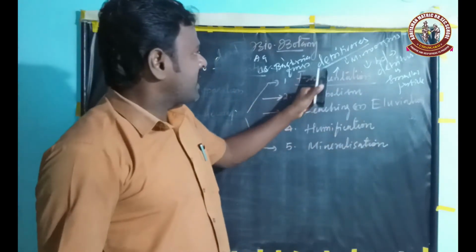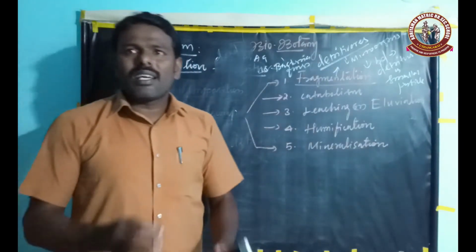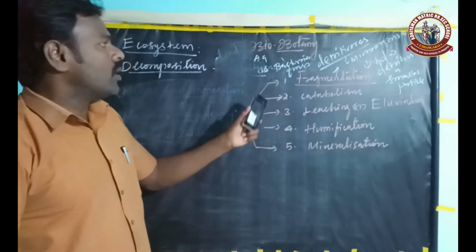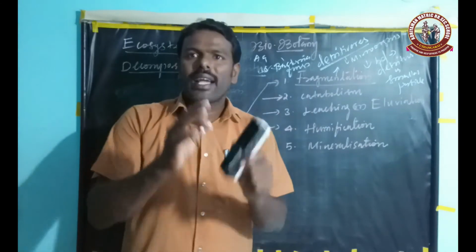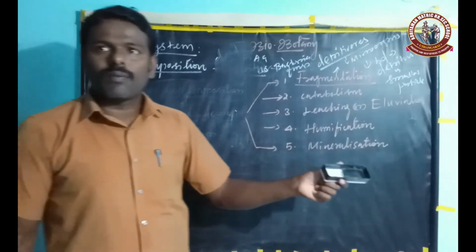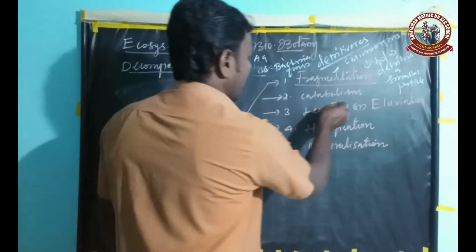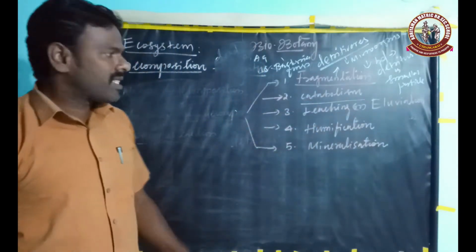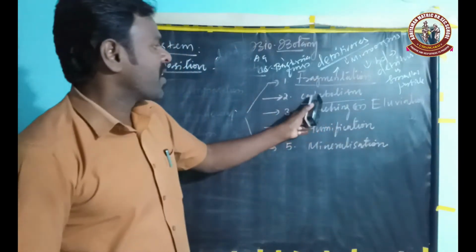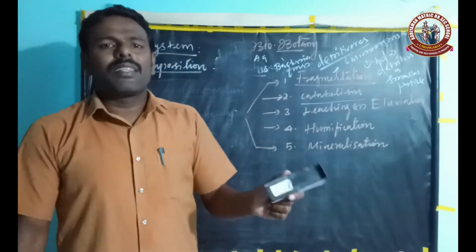The detritivores secrete some enzymes or certain substances that enhance the process of fragmentation. Finally, the surface area of the detritus particles increases. Those are the characteristics of fragmentation. The second one is catabolism. Basically, catabolism is a breakdown process, from complex into smaller forms.